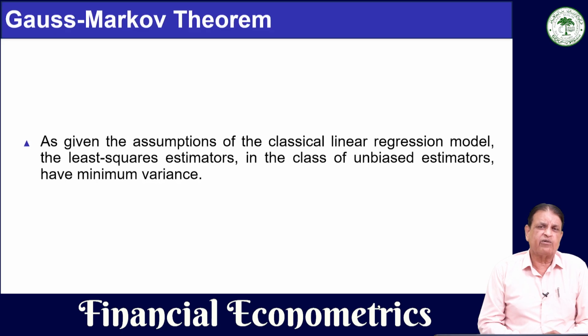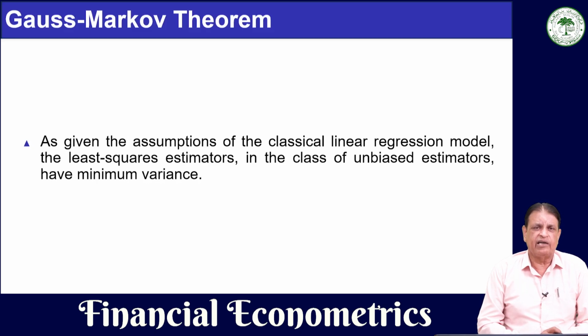So those least square estimators are best. That is, they have minimum variance, but not best in absolute terms. They have minimum variance in the class of linear unbiased estimators. That is very, very important. It is not the case that least square estimators have the least variance overall. They have least variance, but in the class of linear unbiased estimators, compared to other estimators who are linear as